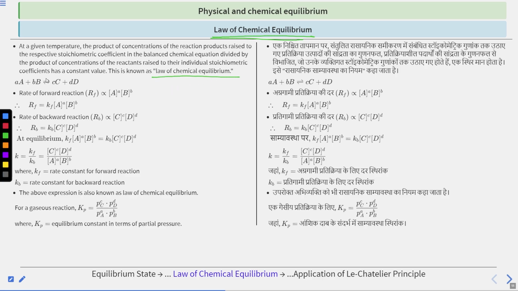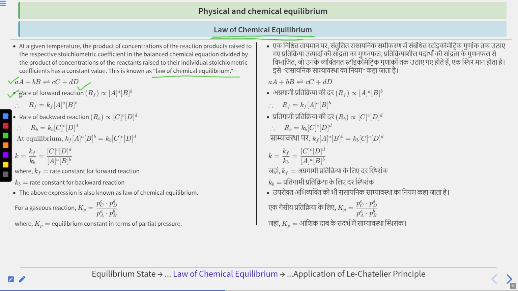Okay, let's say this is a reaction. Capital A plus capital B are the reactants, and capital C plus capital D are the products. Small a and small b are the stoichiometric coefficients of reactants, and small c and small d are the stoichiometric coefficients of products. And this reaction is happening at equilibrium. So this is an equilibrium reaction.